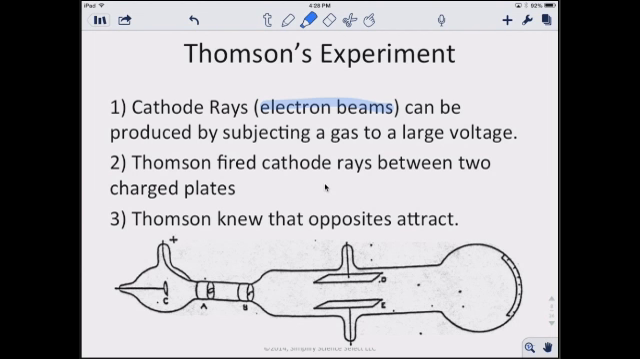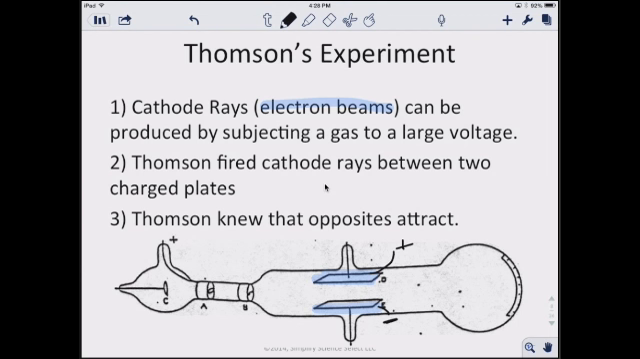Cathode rays were originally used in very early TVs, and they have a gas inside a tube that's heated up. What Thomson did was fire a cathode ray between two charged plates, a plate here and a plate here. When I say charged plates, I mean there was a positive plate and a negative plate to get that charge.